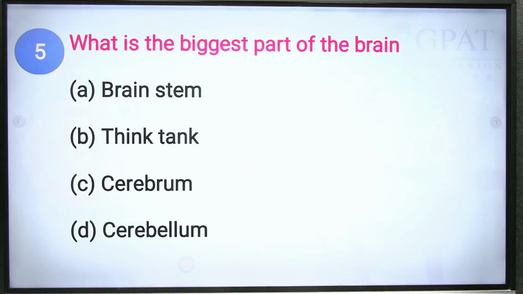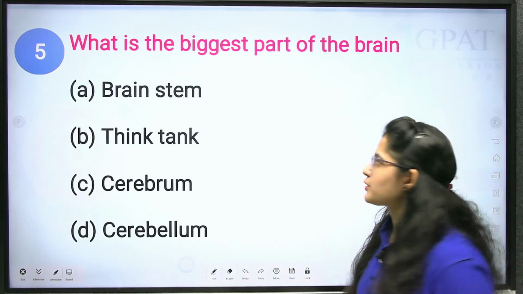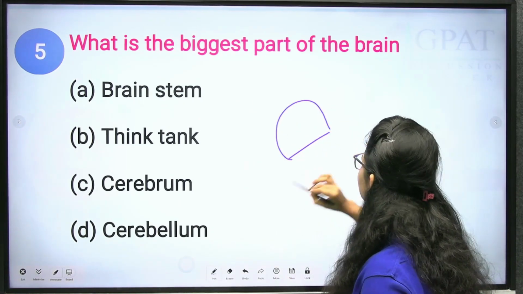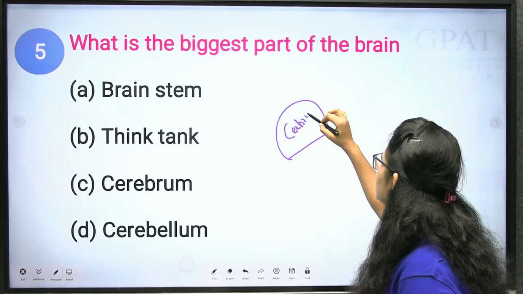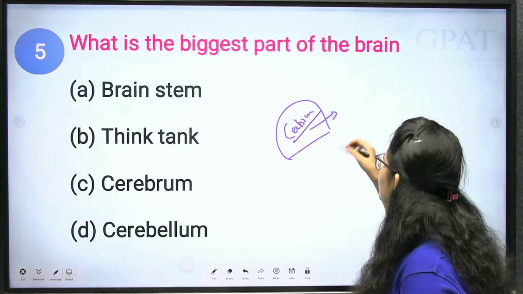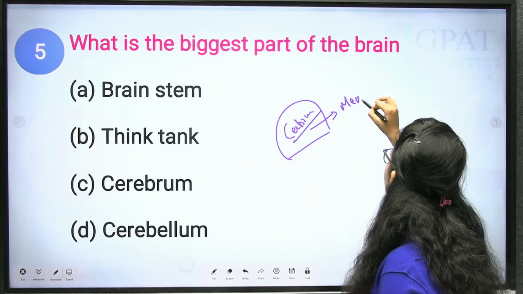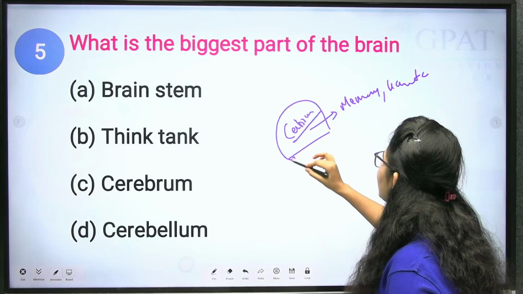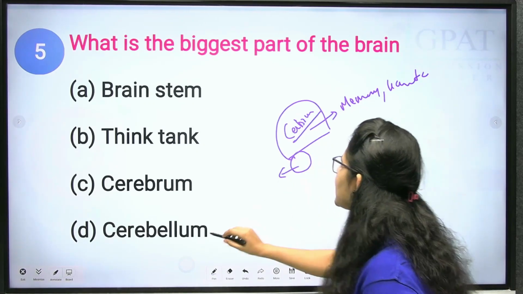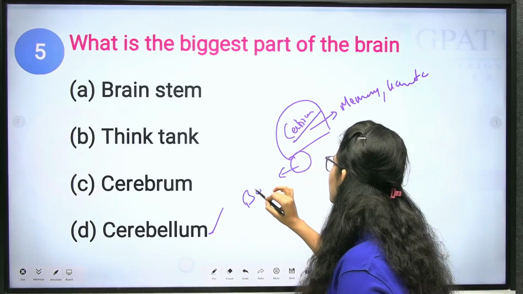Now next question. Which is the biggest part of the brain? The upper half is known as the cerebrum, which is responsible for your memory, learning, etc. Then we have the small brain known as the cerebellum, responsible for body balance.